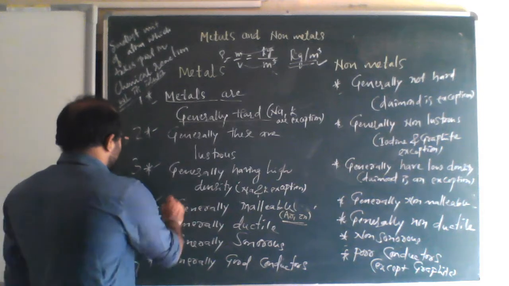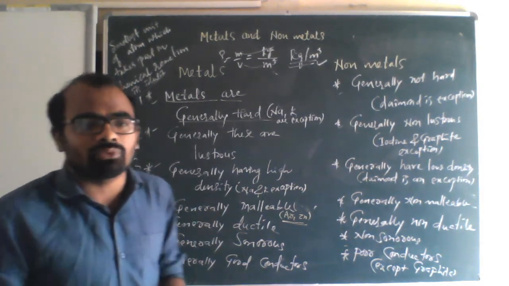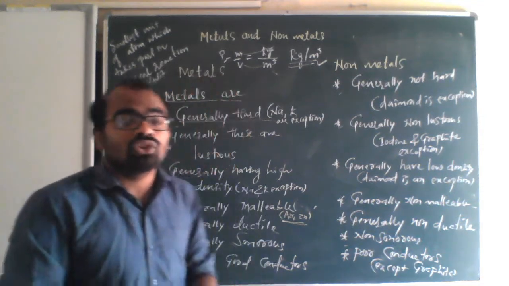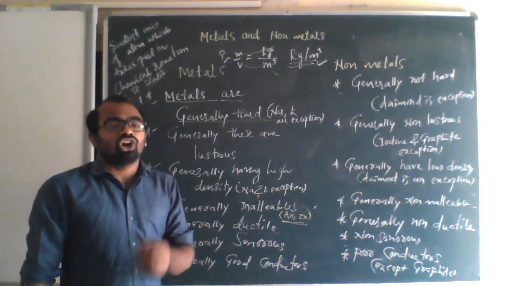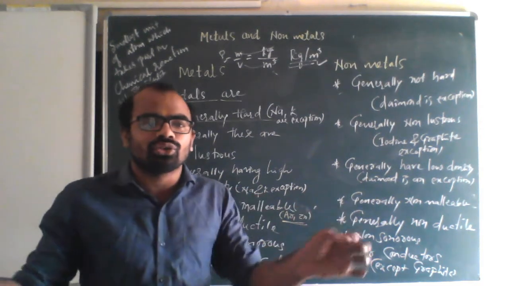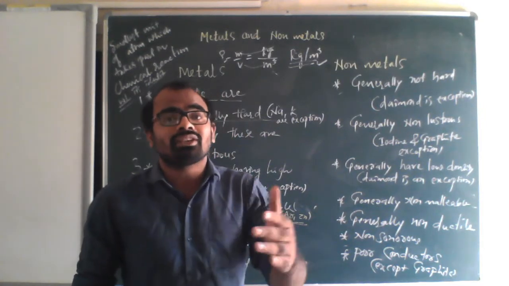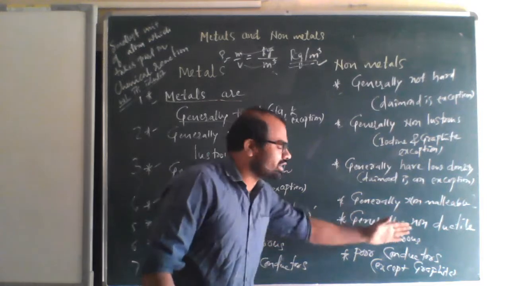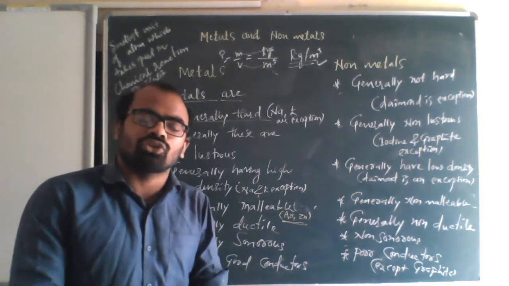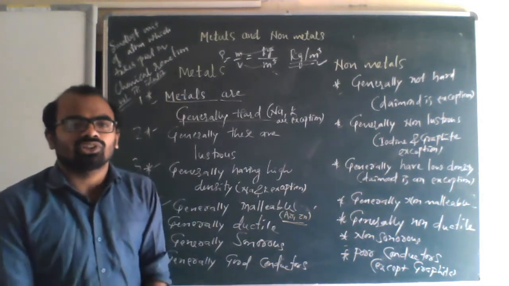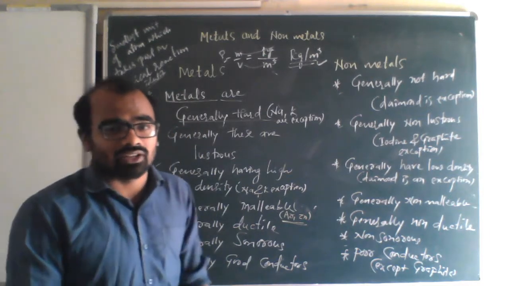Fifth point, generally ductile. Ductility is the property of metals by which they can be drawn into wires. For example, copper and aluminium can be easily drawn into wires. But what happens with non-metals? They cannot be easily drawn into wires. So non-metals are generally non-ductile. If you take carbon, you cannot make wire from carbon.